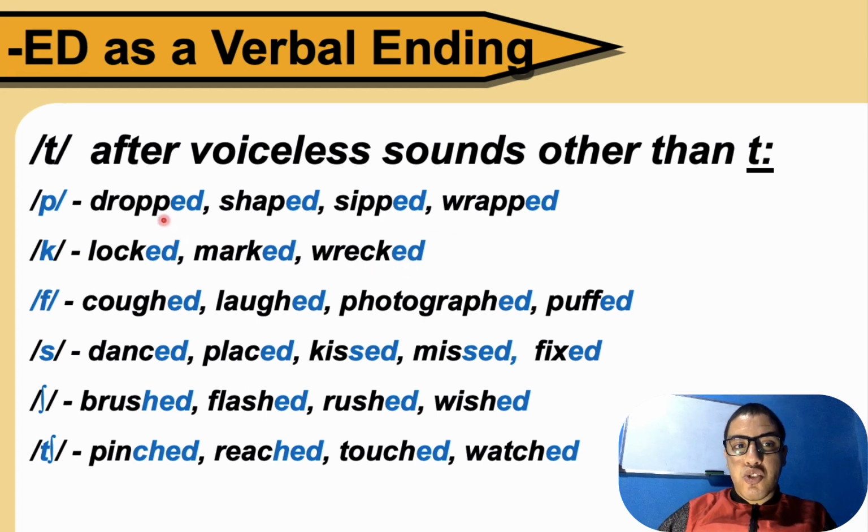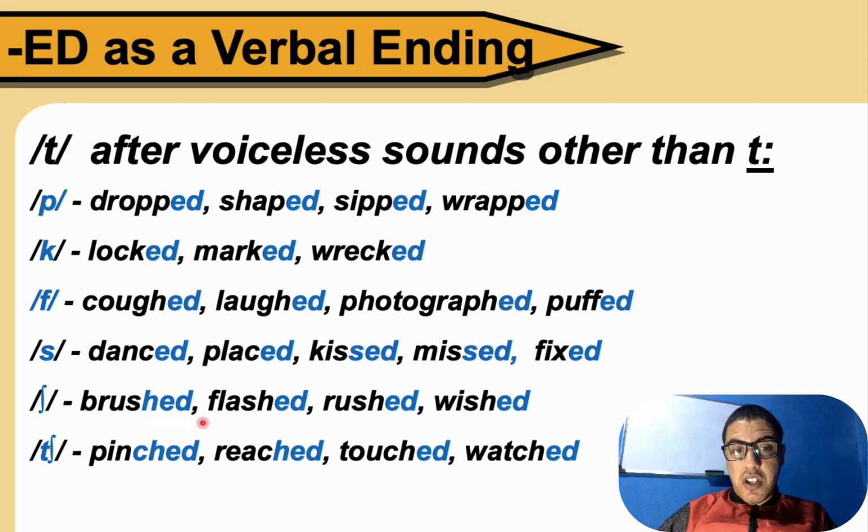Okay, so it is not dropped with a d sound, it is dropped with a t sound. It is not locked with a d sound, it is locked with a t sound. It is not coughed with a d sound, it is coughed with a t sound. So again, we have danced, placed, kissed, missed, fixed. Also when we have x, ed is pronounced as t.